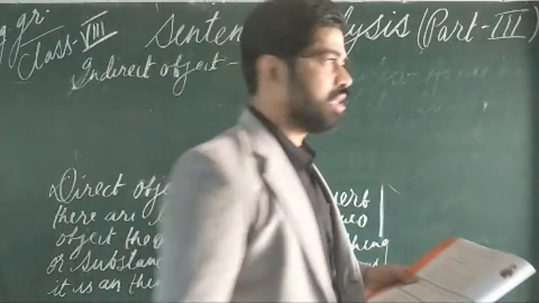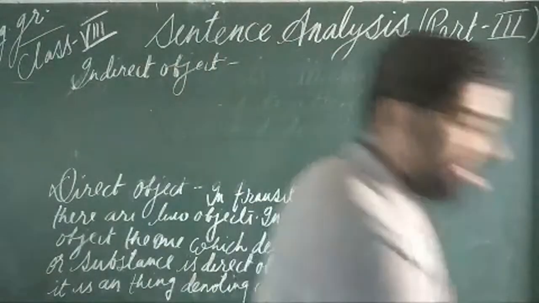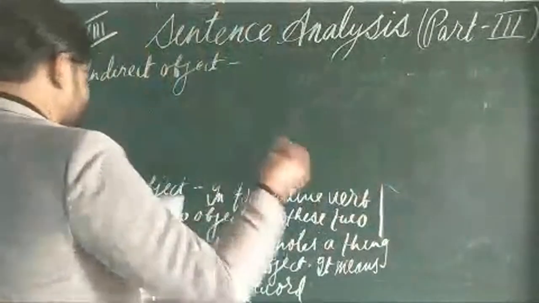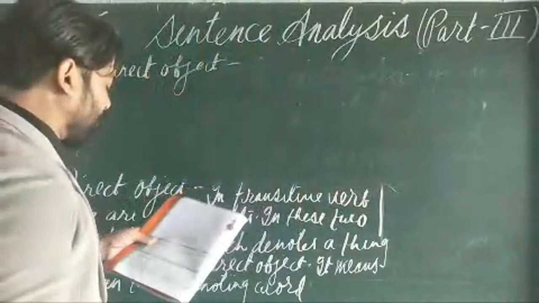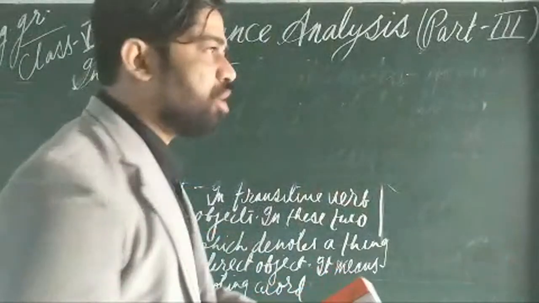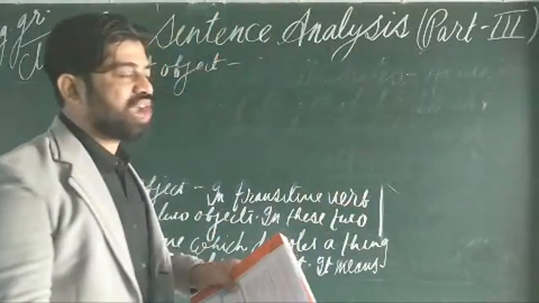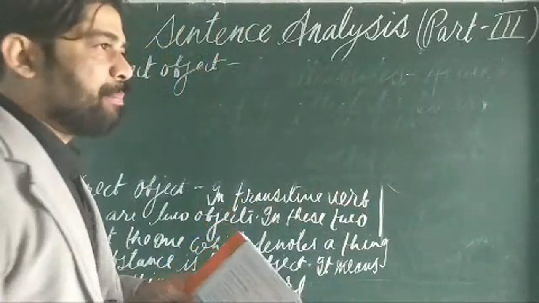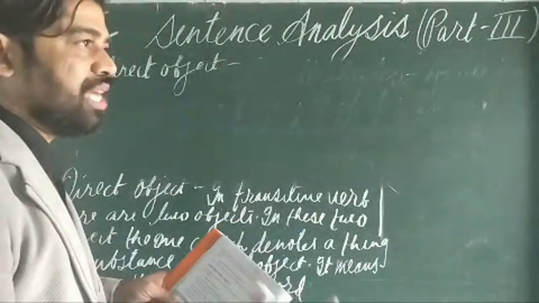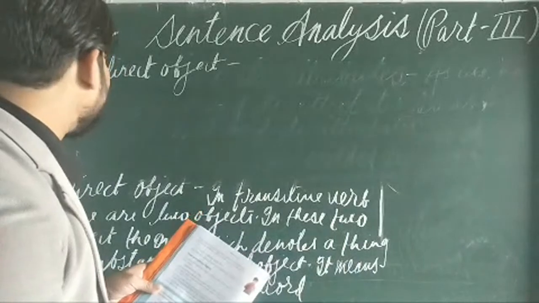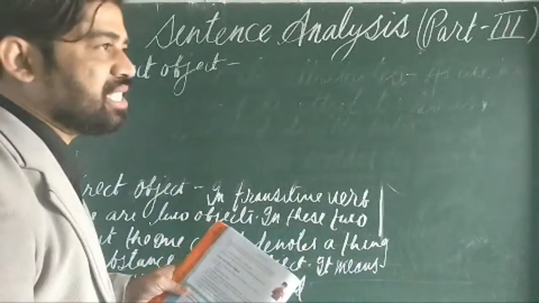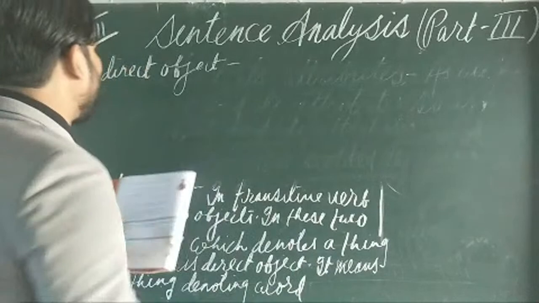It is a person denoting word. So you can write down the definition in your copy, and after knowing the definition of the direct and indirect object, I will carry out the example and show you how you will be able to identify these two things in a sentence.